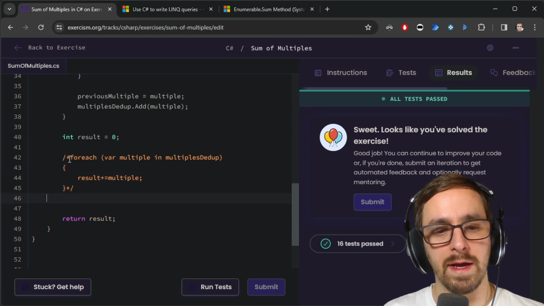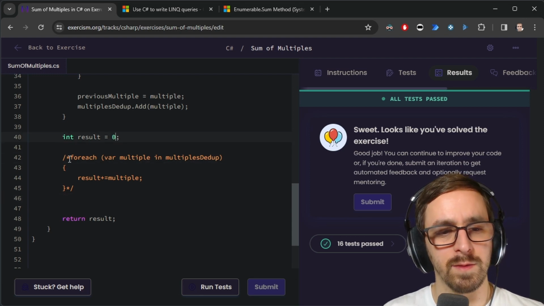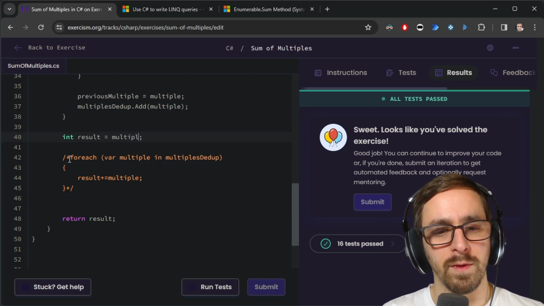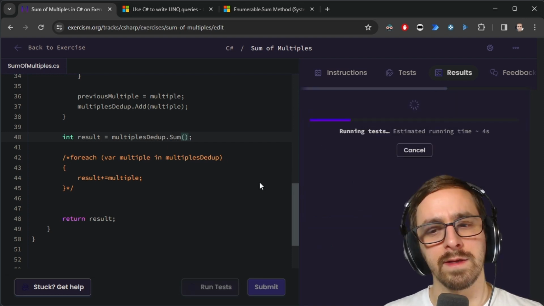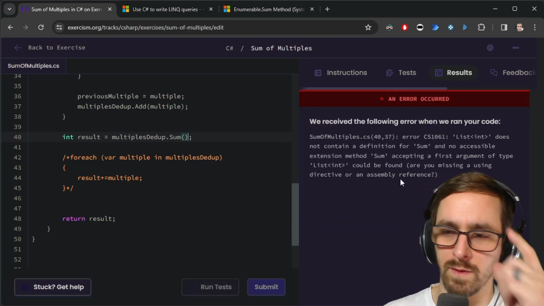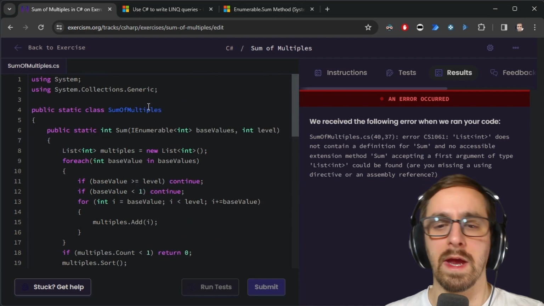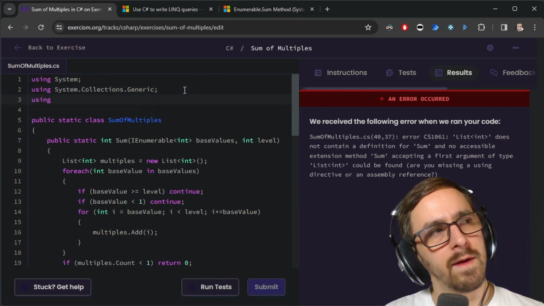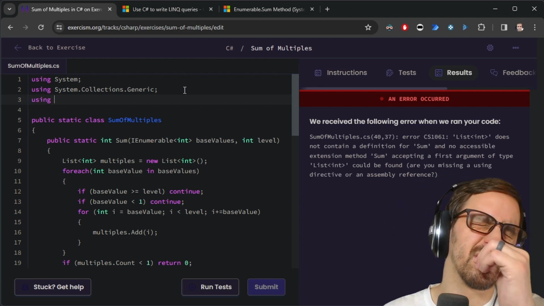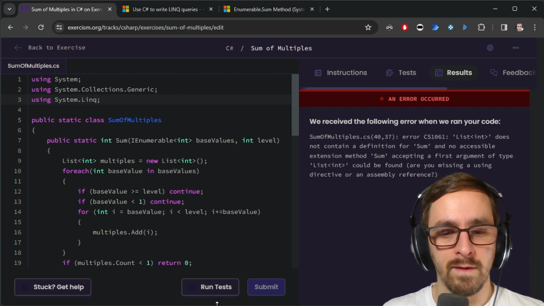We just need, can you just do sum? Can I go int result can just become multiples dedupe dot sum? Because what I'm thinking is that it doesn't work. Oh, do you have to pass it in? List int doesn't contain a definition for sum, no accessible. I am missing, right, I do have to import using the using statement. Where? System.Linq. Let's see if it works now.